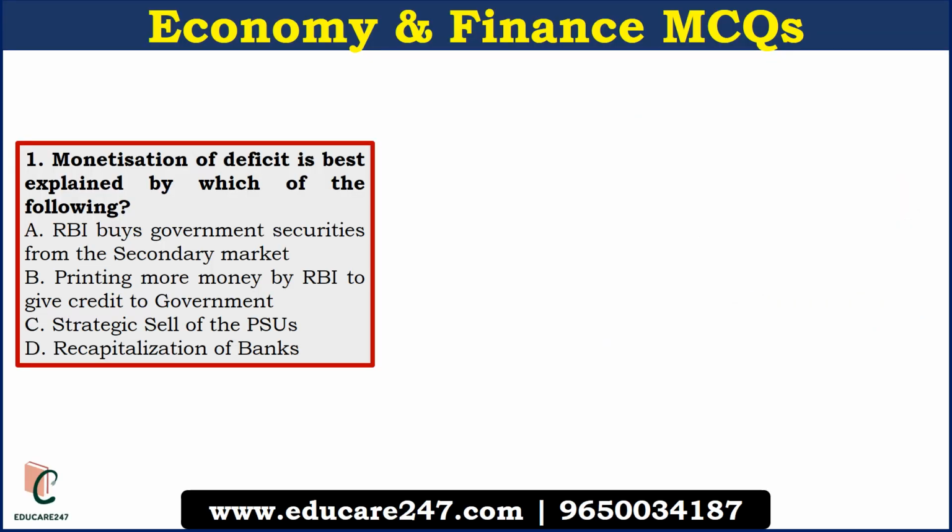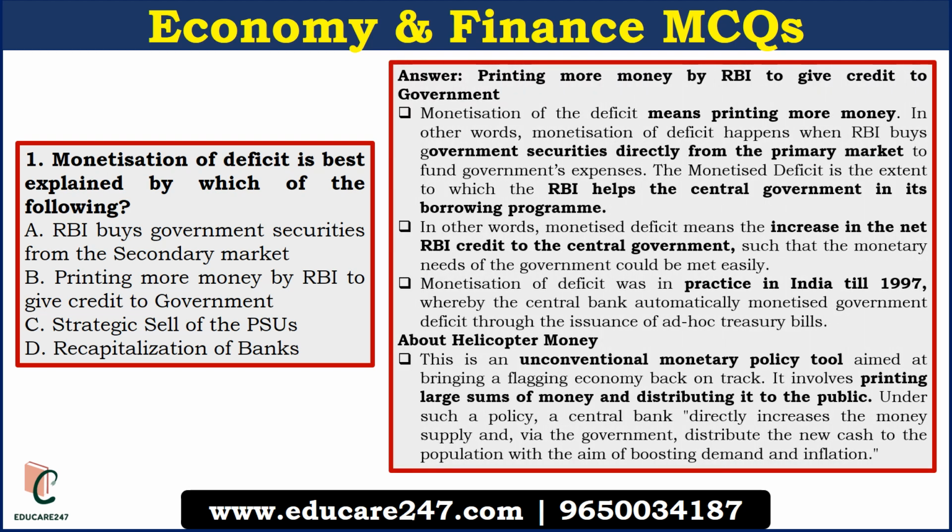The first question is, monetization of deficit is best explained by which of the following? The answer is printing more money by RBI to give credit to the government. Let us understand the term monetization of deficit. Basically, it means printing more money to help government. When RBI buys government securities directly from the primary market to fund the government expenses. Mark the word, when RBI buys securities from the primary market, not the secondary market. Basically, RBI helps the central government in its borrowing program with the help of this tool. That is the overall objective of this tool.